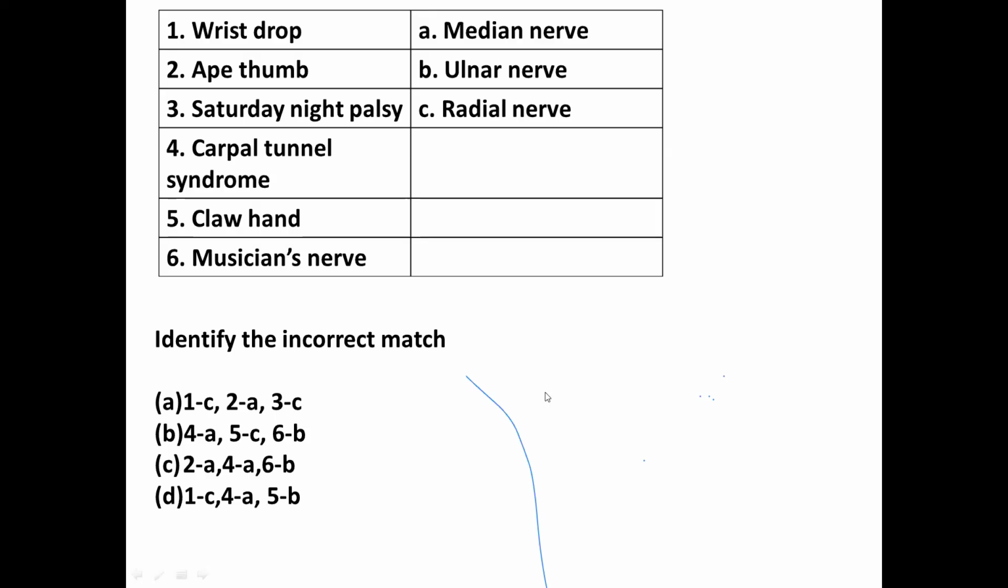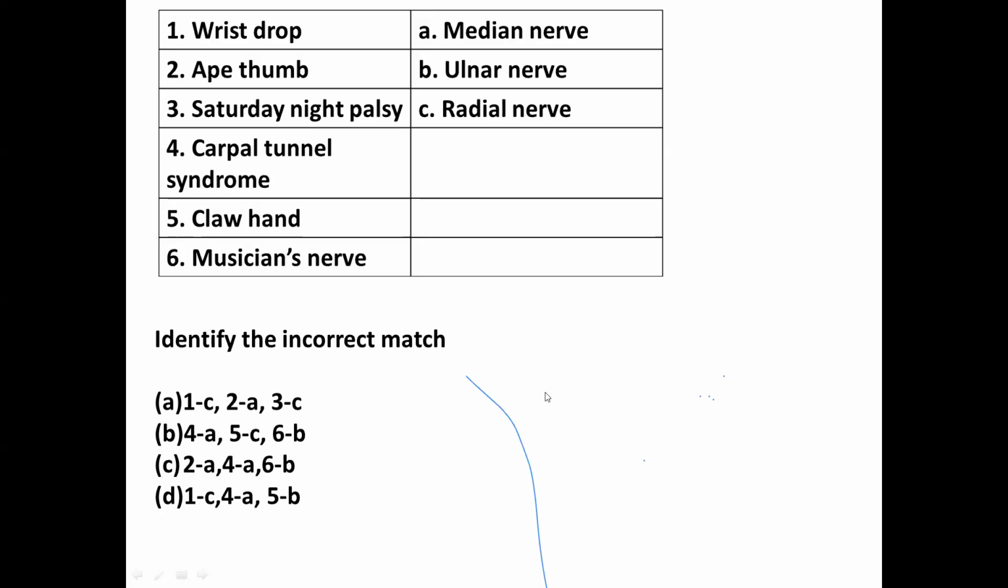You see, let's try to solve this. Wrist drop, that is occurring because of radial nerve. Right? Remember, wrist drop or, we can say, Saturday night palsy, both occur because of radial nerve. Right? Then you see ape thumb, that is occurring because of median nerve. Carpal tunnel syndrome is also occurring because of median nerve. Right? You see, fifth one, it's claw hand as well as musician's nerve. So the answer for them both is ulnar nerve.